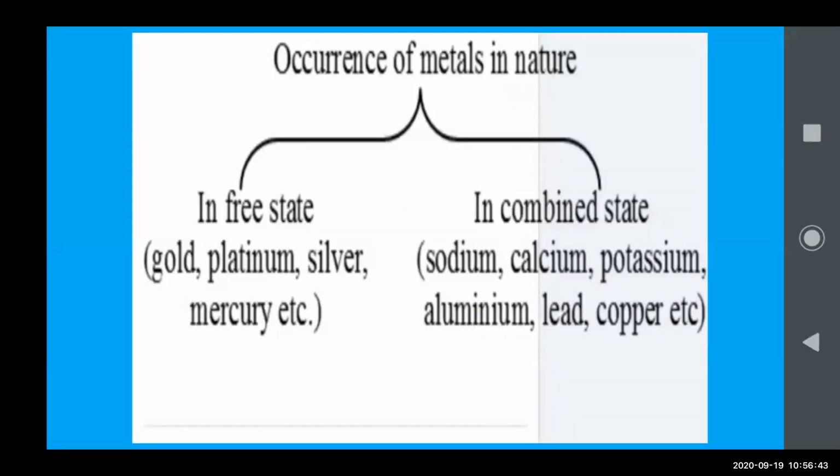In free state, for example, gold, platinum, silver, mercury. You have seen the gold ore, a rock with the gold ore; the rock is separated and we can get the gold. So gold is in free state, but many metals are in combined state, means they are reacted with other elements also. There are different compounds of metals together, so we get them in combined state. Some metals are in free state and some metals are in combined state.